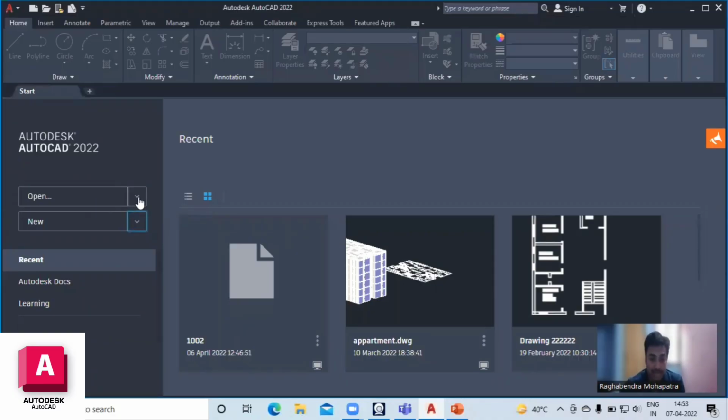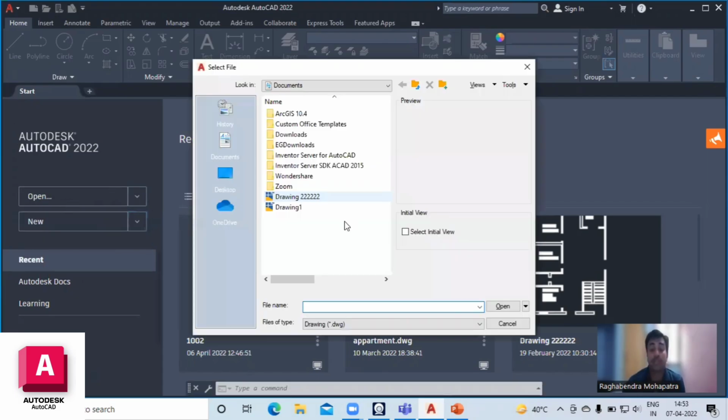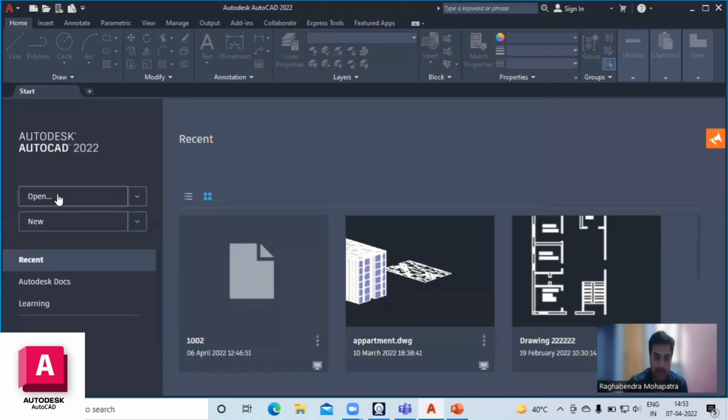Whenever you click it, it shows some drawings. If you drew any type of drawing previously, these drawings can be seen on this open platform. Then by clicking on a drawing, it shows in the display screen of AutoCAD.